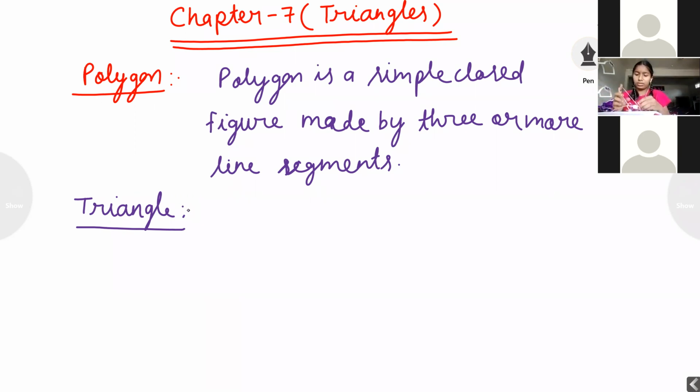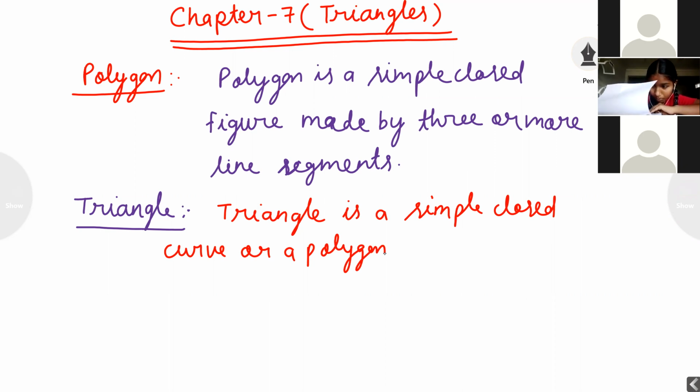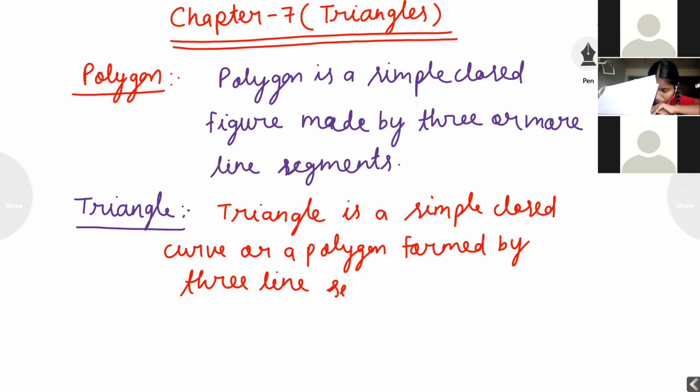Right. Keep adding: a triangle is a simple closed curve or a polygon formed by three line segments.